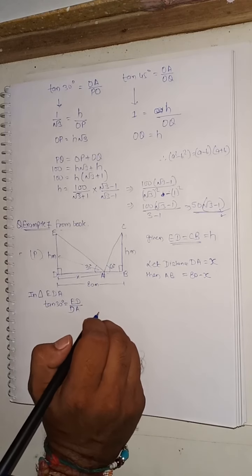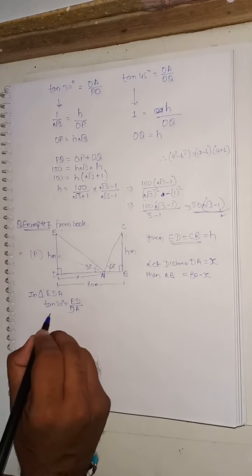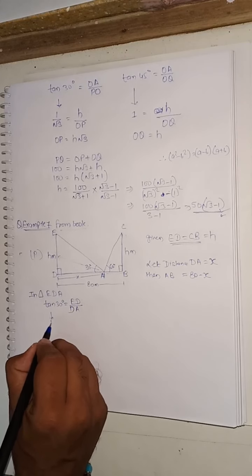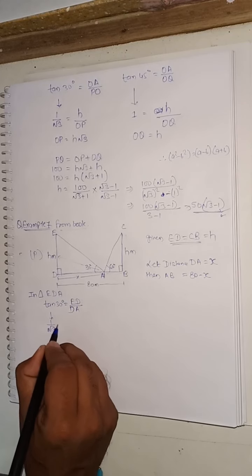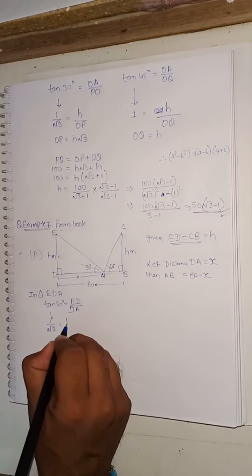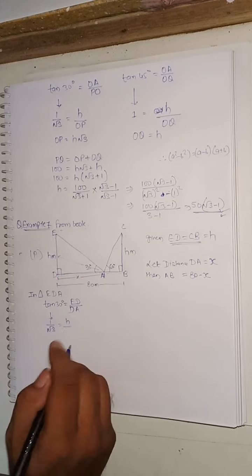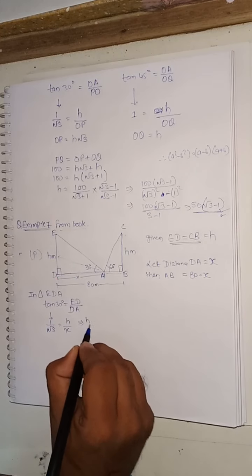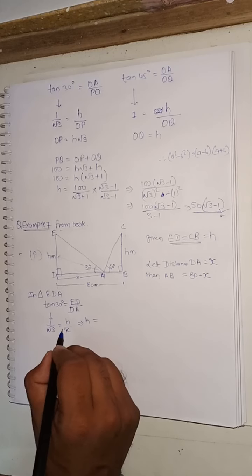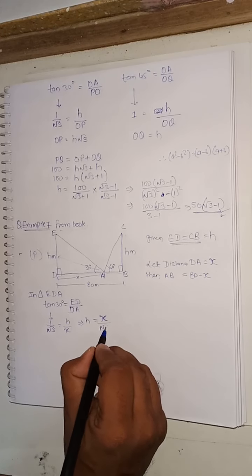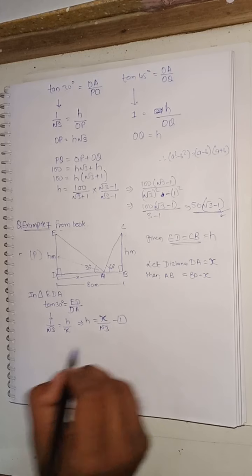ED by DA. And what is the value of tan 30 degree? Tan 30 degree is equal to 1 by root 3, that is equal to ED by DA. ED is h and DA is x. So by solving this we get h is equal to x divided by root 3. This is our equation 1.